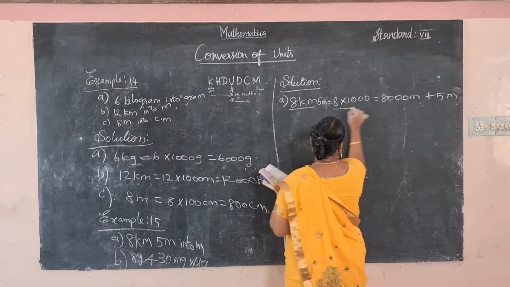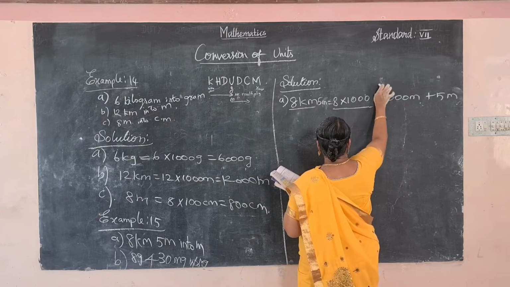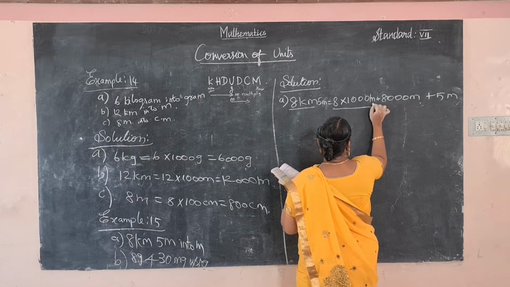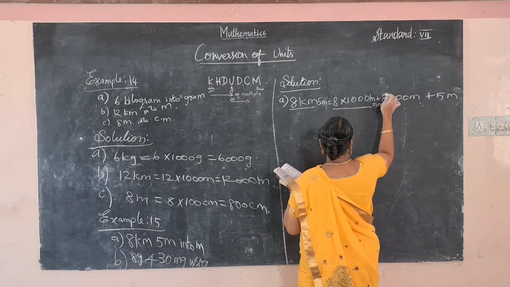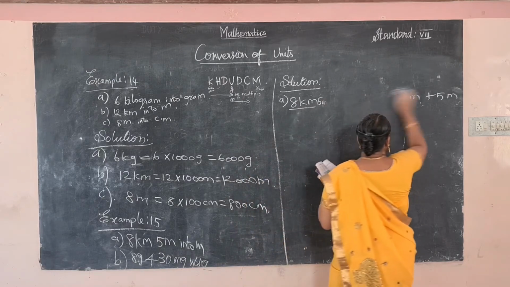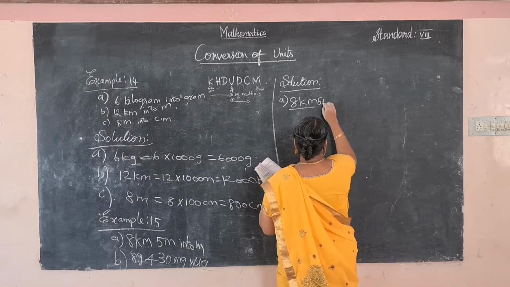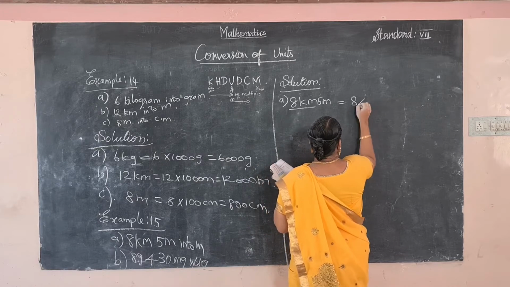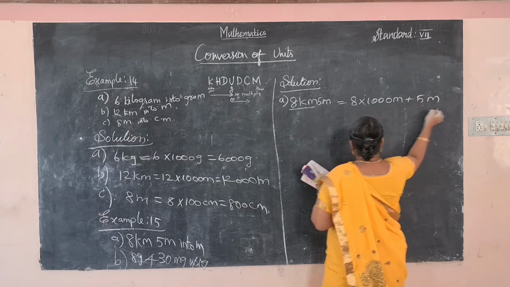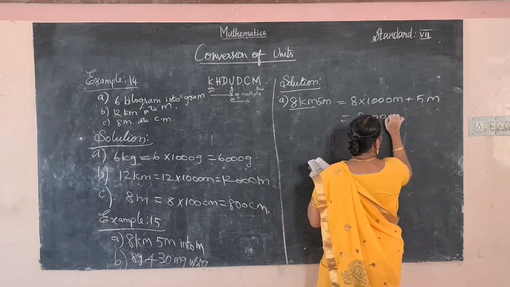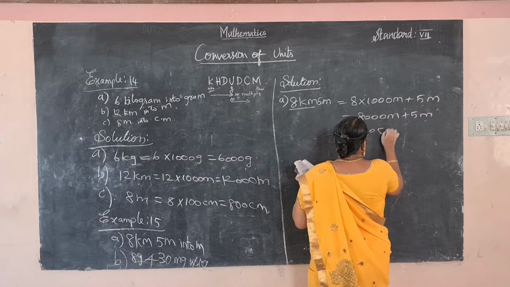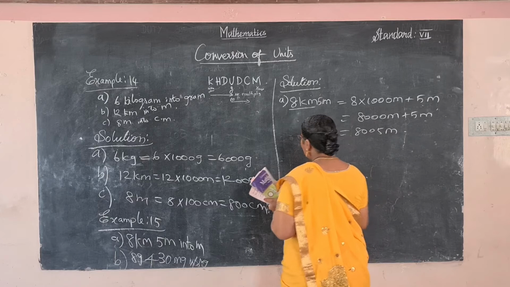So it can be expanded like this, 8 into 1000 meter plus 5 meter, equal to 8000 meter plus 5 meter, 8005 meter.